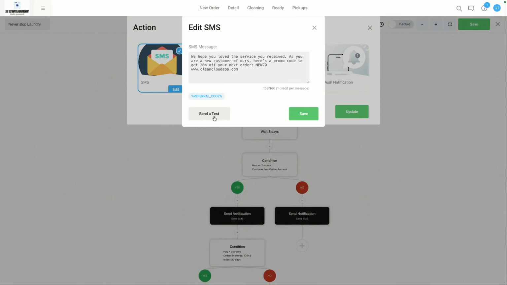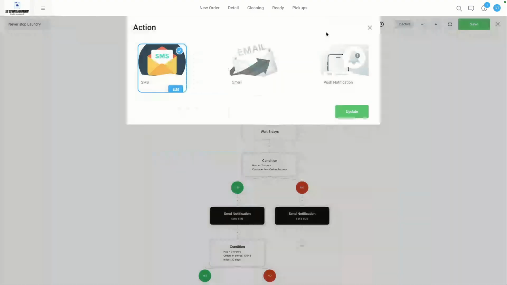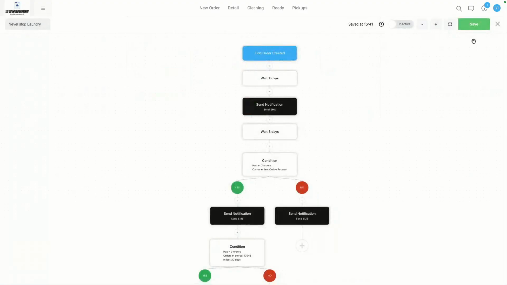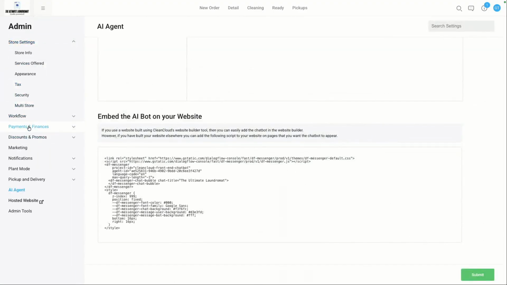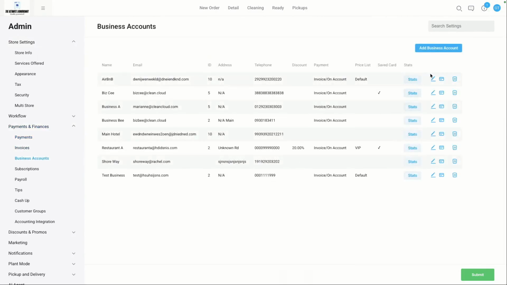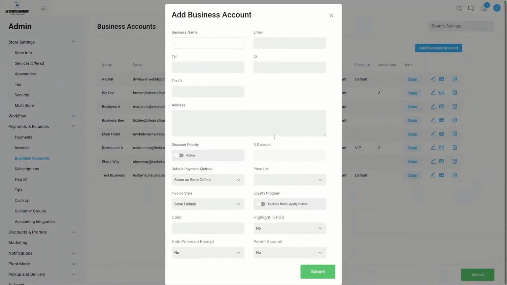Perfect. Anything else in the meantime? Let me have a look. Leonard asked, can we exclude business accounts in the workflow? I guess, obviously, in the automated flow. Very good question. So let's go to, I know there was an option here, add business account.